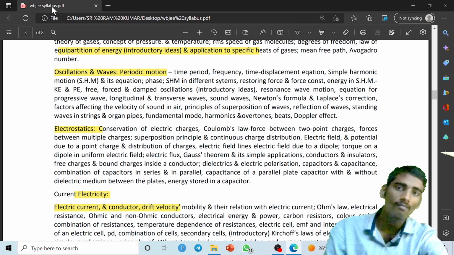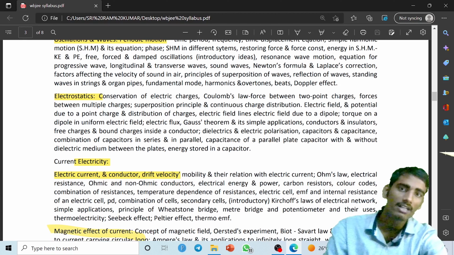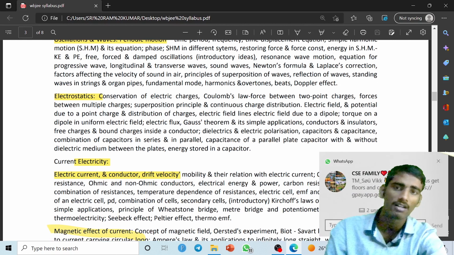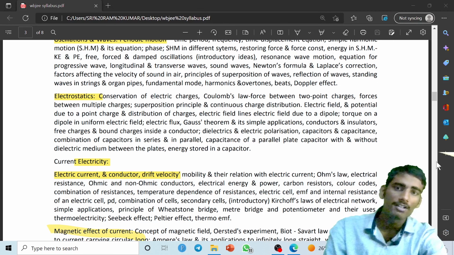Then from electrostatics, you have to study the conservation of electric charges, Coulomb's law, force between two point charges, force between multiple charges, the superposition principle and all things. So these are the important topics you have to study.